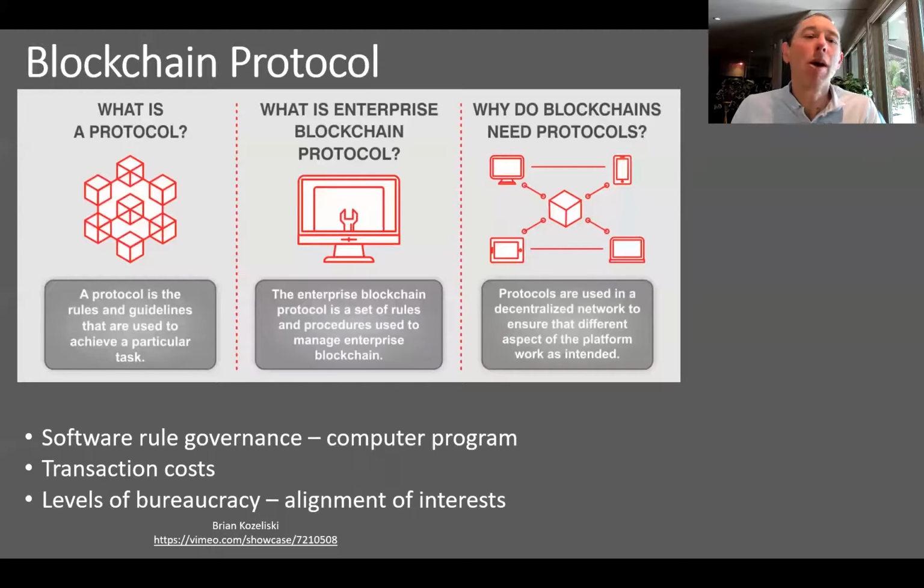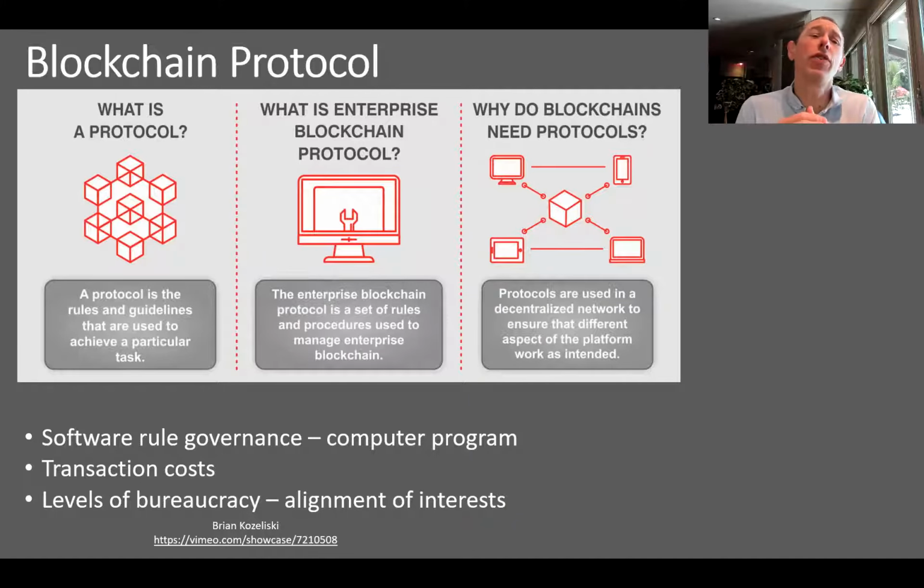So what are we talking about here? We're really talking about a computer program, software rule governance, but basically it's blockchain, right? So all the rules in terms of what we're doing, how we're hiring people, how people get paid, all that is built into the blockchain, okay?